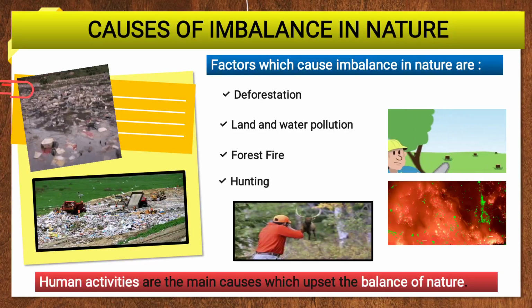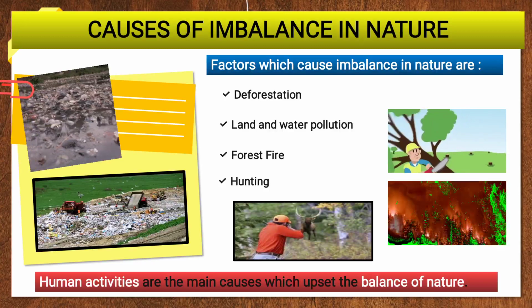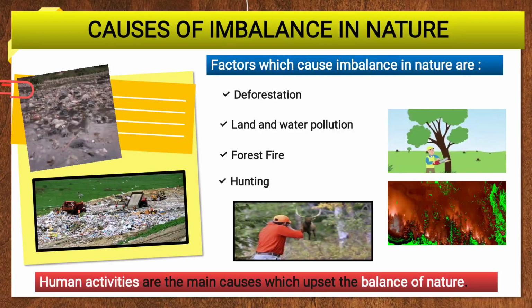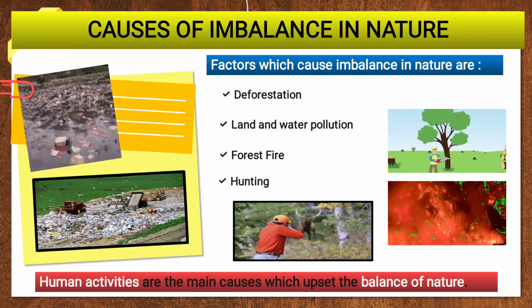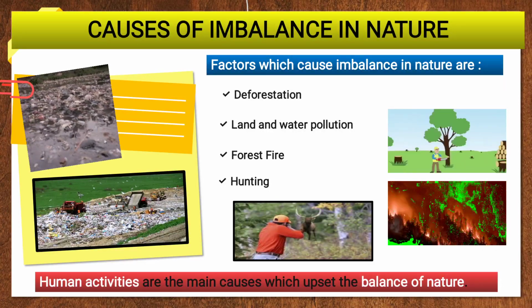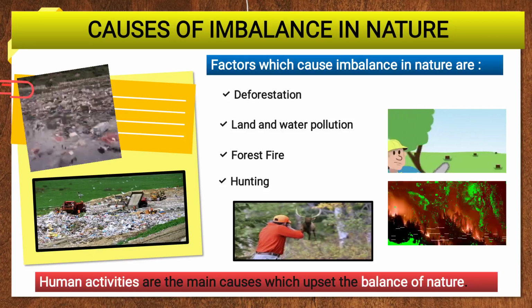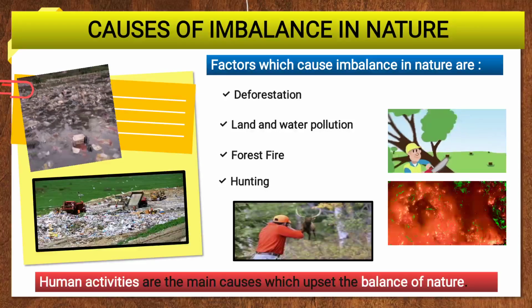We are throwing garbage and dust on the land and water. Forest fire is also caused by our negligence. Hunting, you see, the person is hunting the animals. So these are the causes of imbalance in nature which we have to stop.